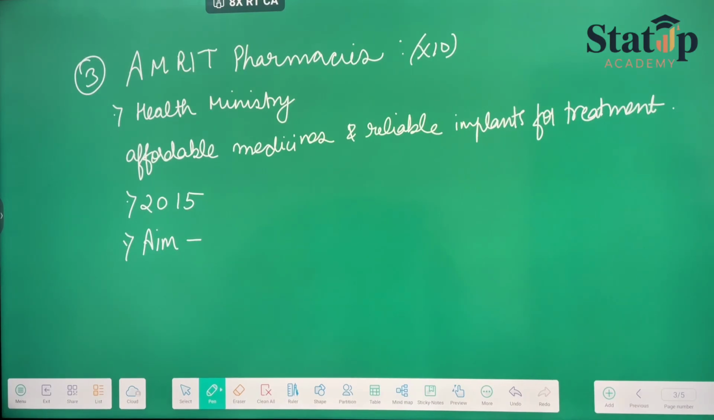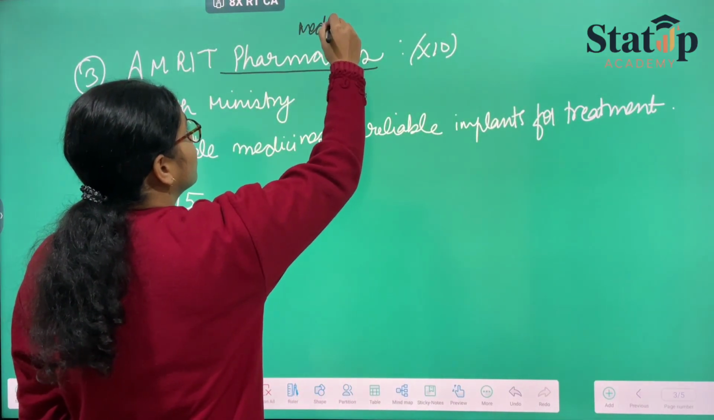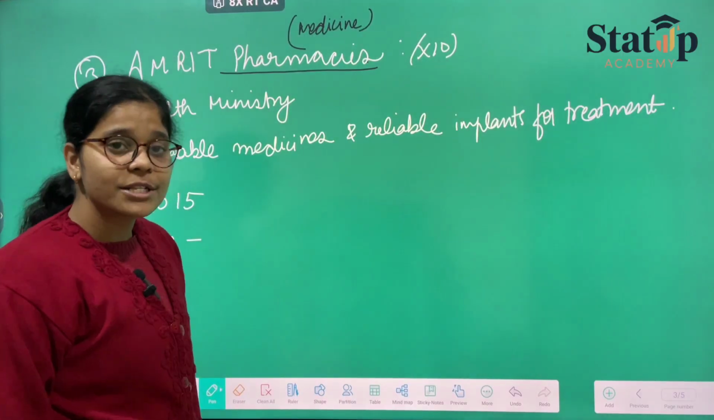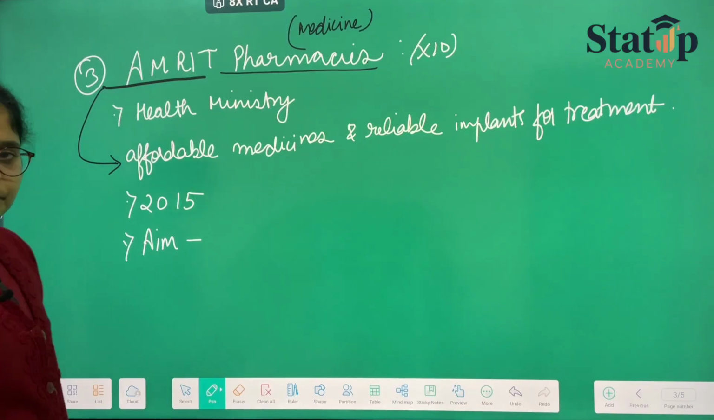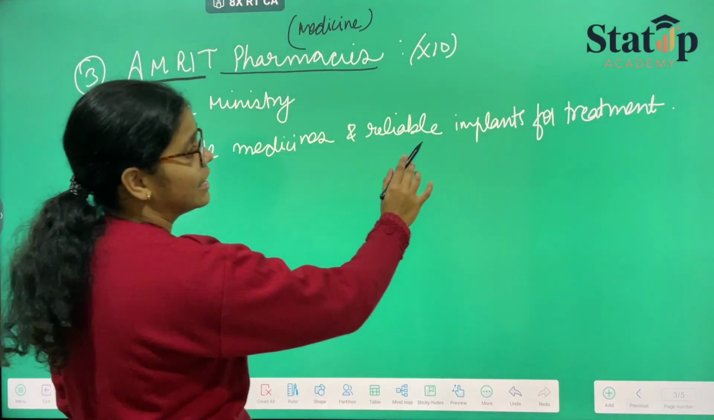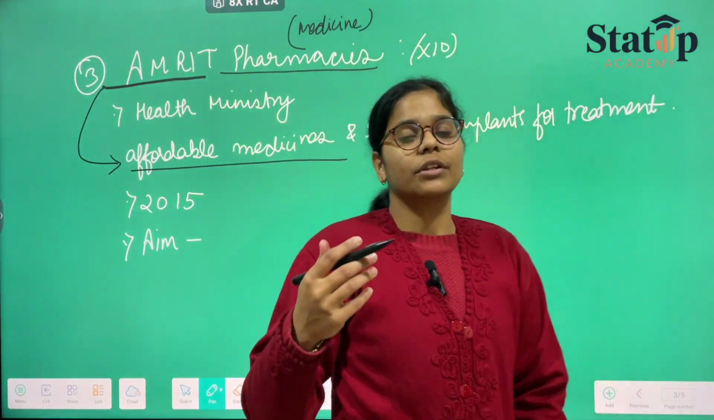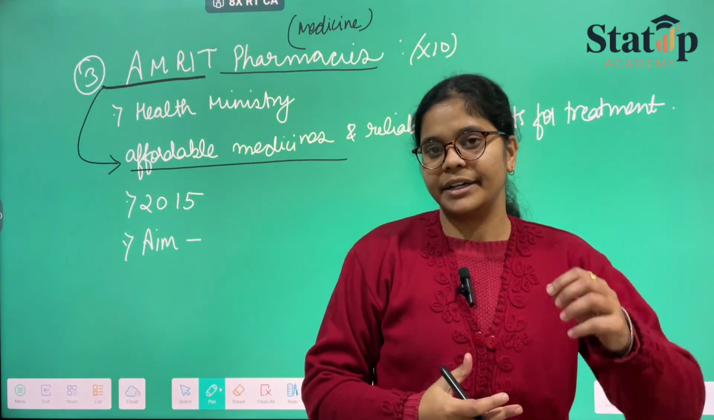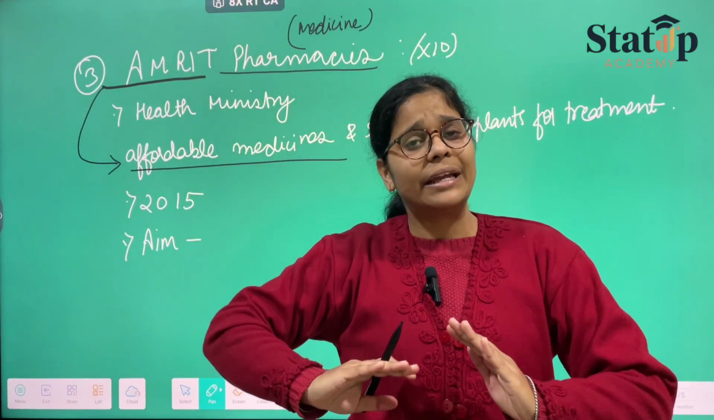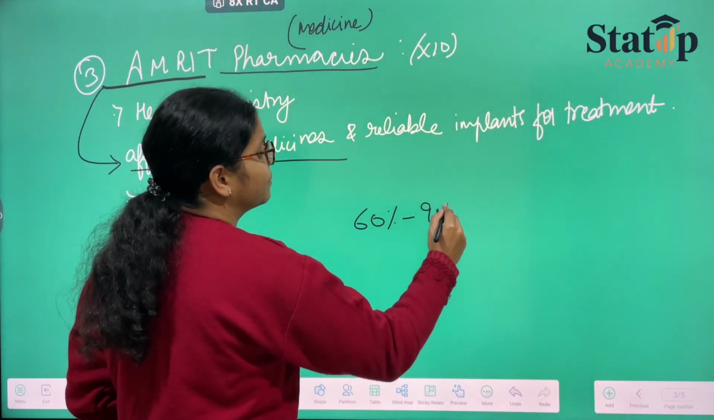The third says Amrit pharmacies. Amrit pharmacies, first of all, you should know, because pharmacy is there, it means that medicine or something related to medicine must be there. First thing. Then the full form of Amrit is over here, which says what? Affordable medicines and reliable implants for treatment. Affordable medicines. What happened recently? Government has implanted 10 medical stores which will be giving you a high level of discount. That is a discount of approximately 60 to 90%.